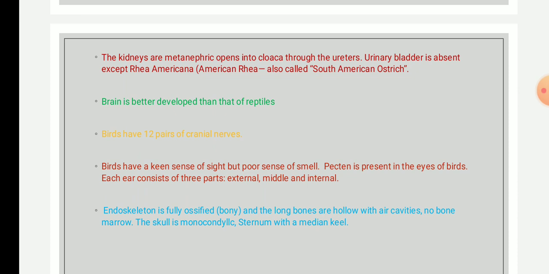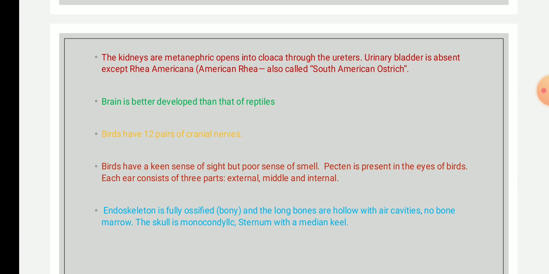Then the next characteristic feature is that birds have a keen sense of sight, but a poor sense of smell. The eyes will be very sharp, with a very well developed sense of sight, but a poor sense of smell.